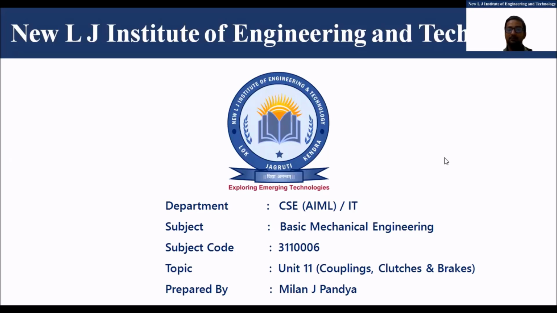So friends, if you remember in the last session, we started the discussion of one of the interesting units of the subject of basic mechanical engineering. We started the discussion related to chapter 11, which consists of couplings, clutches and brakes.